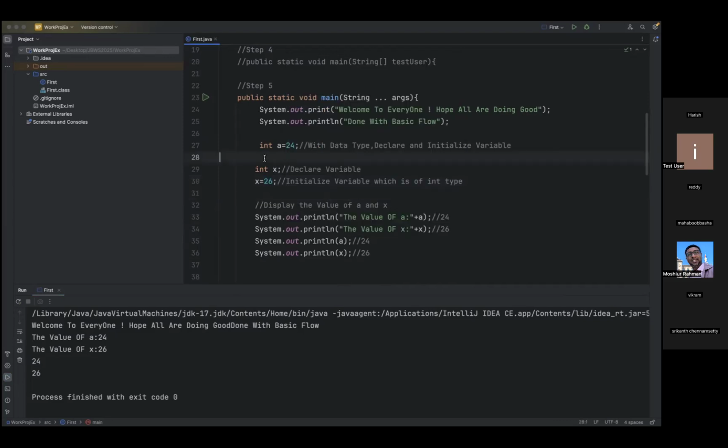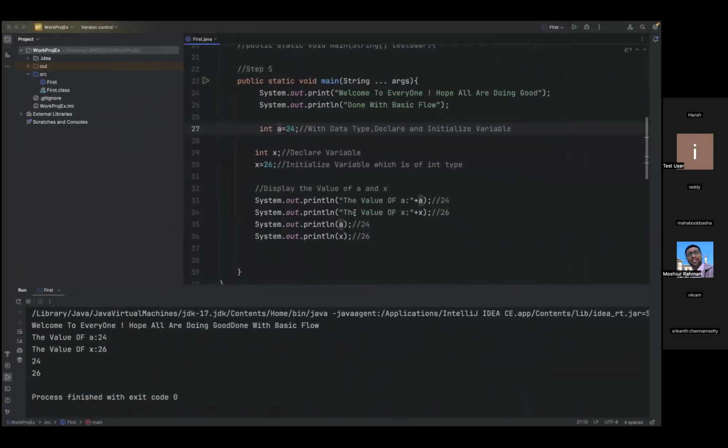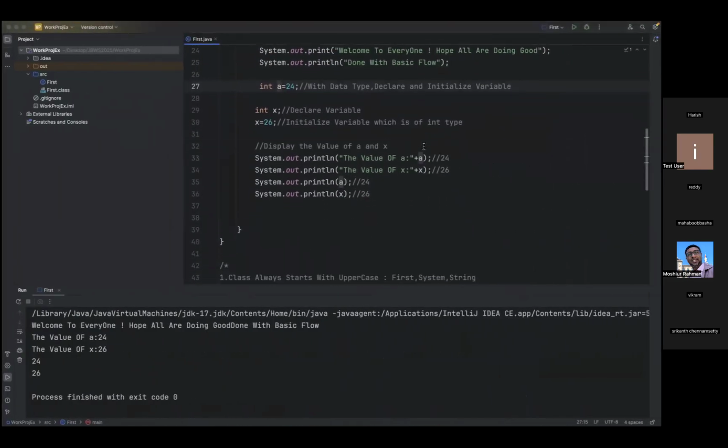The only thing you can understand is that this is a variable. To display a variable, you need to use the data type to represent the variable again. If we want to display the value of a variable, we need to follow this syntax. If you want to give some information, you need to use this operator, which is important. It will concatenate and fetch the value stored in this variable.